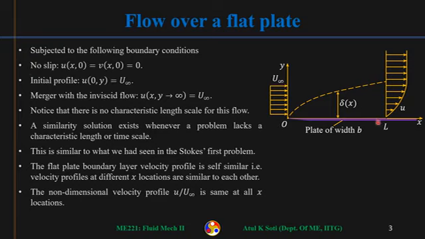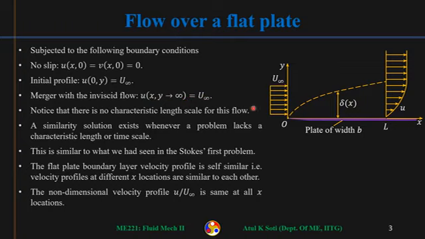Now those governing equations will be subjected to some boundary conditions. First is the no slip boundary condition, that u and v should be 0 at y equal to 0. Then there is merger with the inviscid flow. So at the edge of the boundary layer, the fluid velocity should become u infinity. So u is equal to u infinity when y tends to infinity.